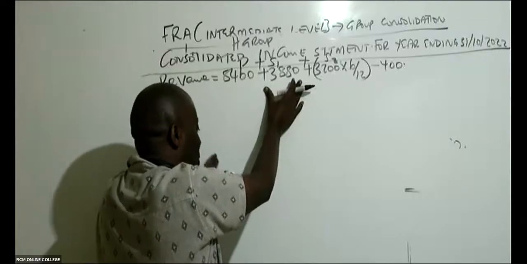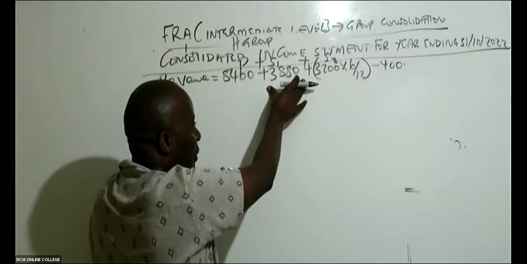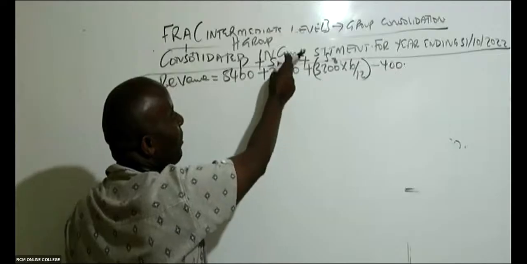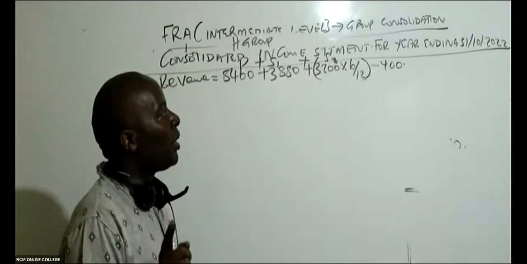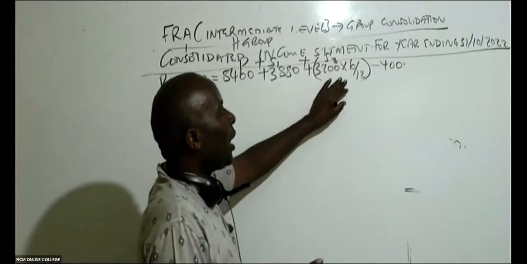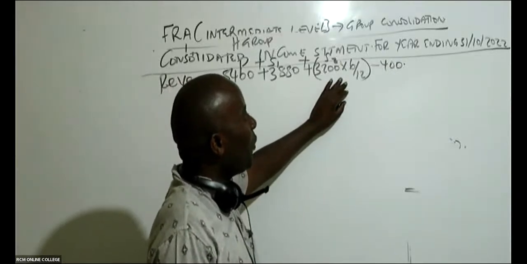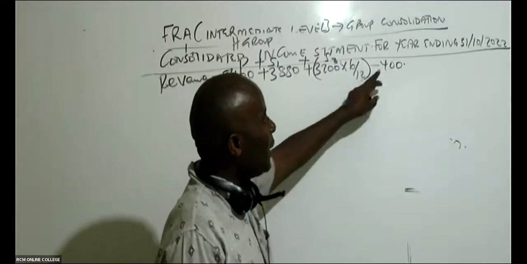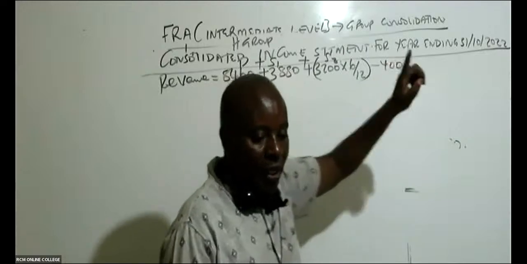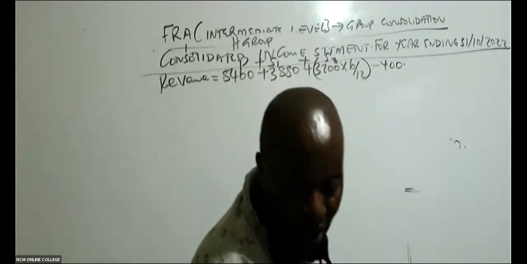So we shall not time apportion this year's revenue, and we can't multiply with 3. Remember, an income statement is for 1 year. But remember, subsidiary 2 is L. L in this case, we stayed with it for 6 months. So this has to be time apportioned. And then if there is any internal sale, this internal sale is fake. So you come and subtract it, and then you give me an answer.